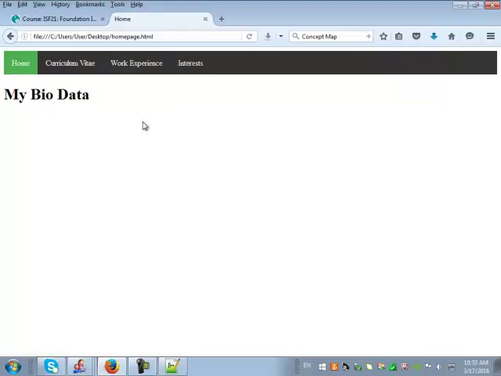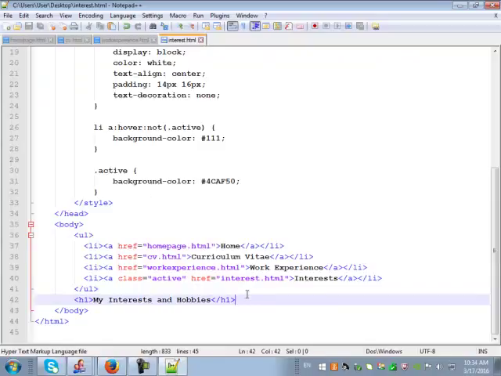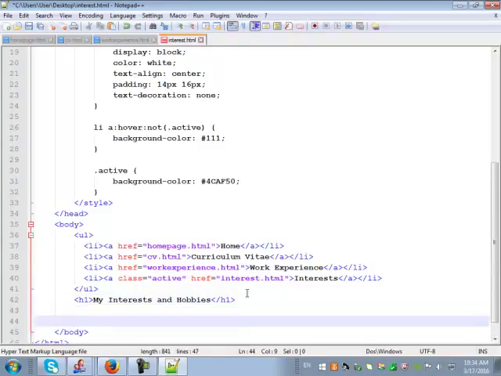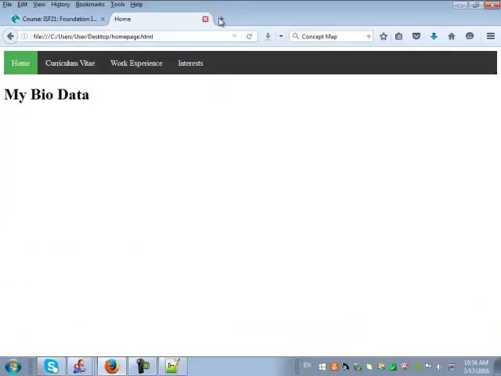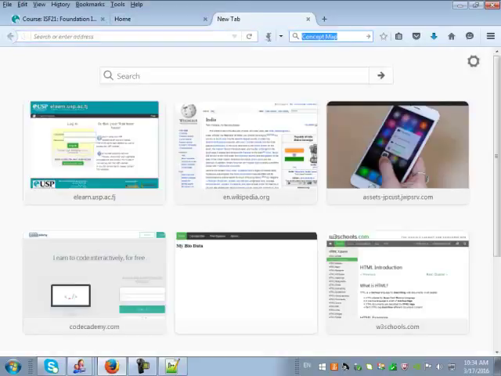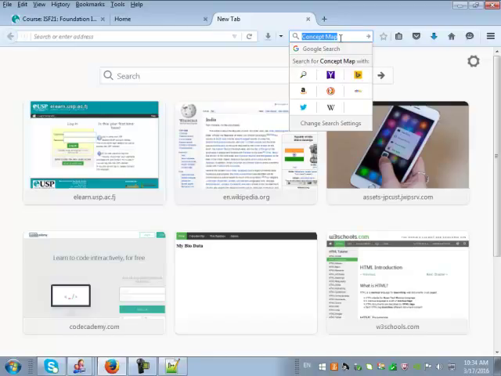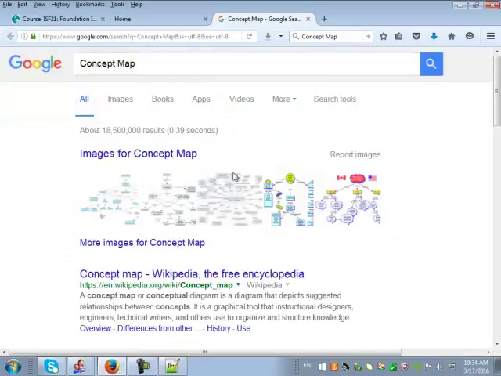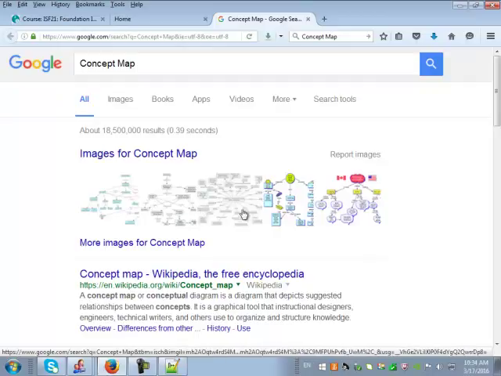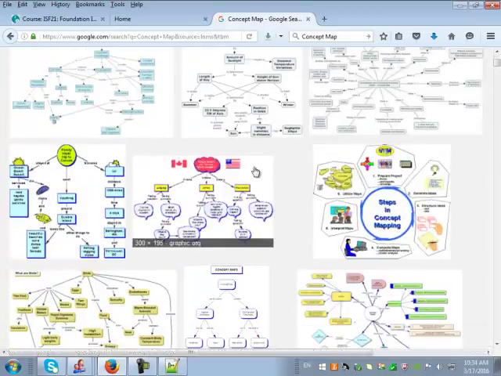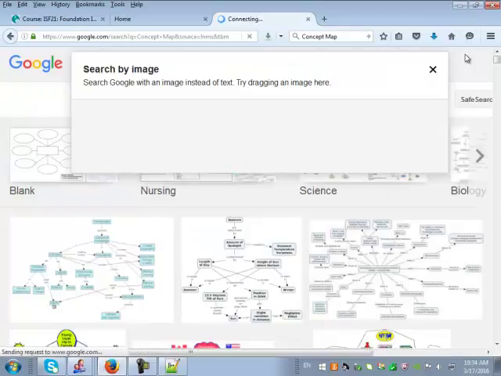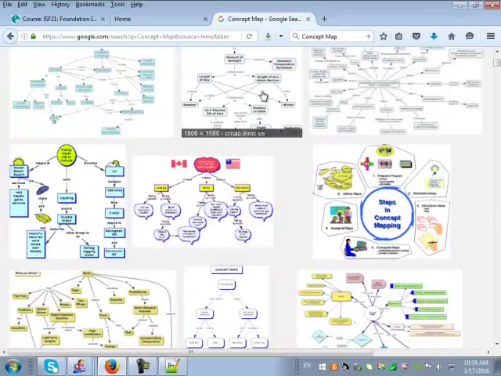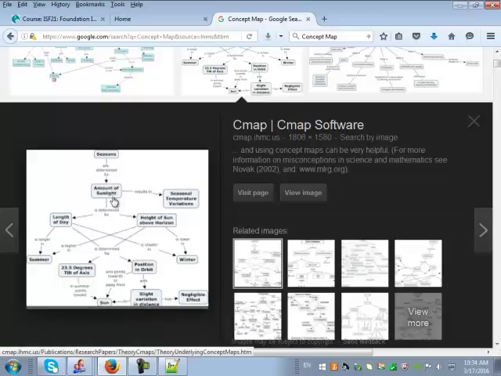So let's put some things in the home page. Let me show you how to do the image thing. So under my heading, I want to insert one image, and let's say one image is on the Google. So just go to the Google website, and let's say you want to put the concept map. Yes, I think that would be a nice one. Let's say we want to insert one concept map. So let's just look at the concept map again, and the one I chose initially was which one? Images. Right, this is the one I chose initially. Remember that? This is the one I chose. So this is the image that you want to insert.